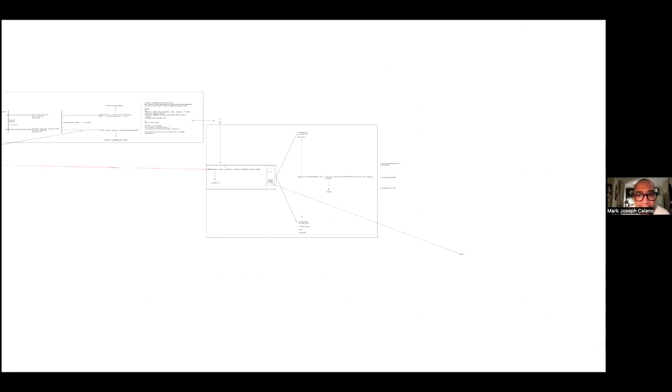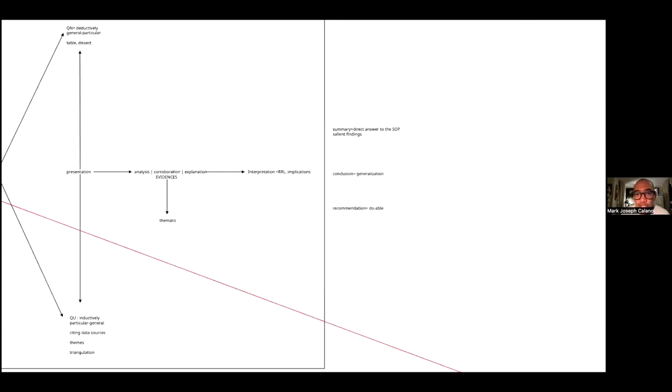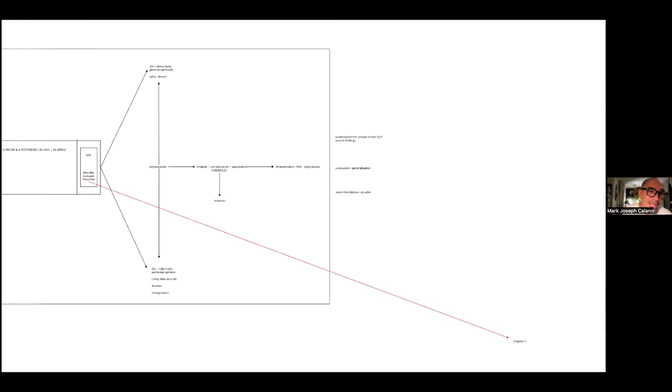ends with the recommendation. Because it ends with summary, conclusion, and recommendation, it's also worth noting that no new data is actually presented at this level. Everything in the summary, conclusion, and recommendation should have come, or is a consequence, if you will, of what has already been said in chapter 4.